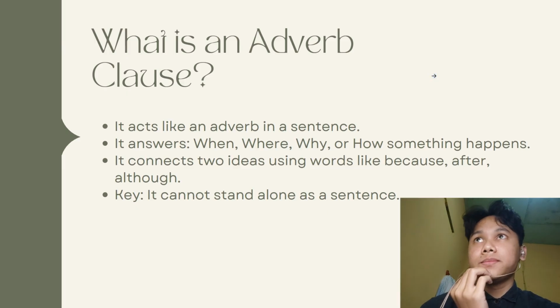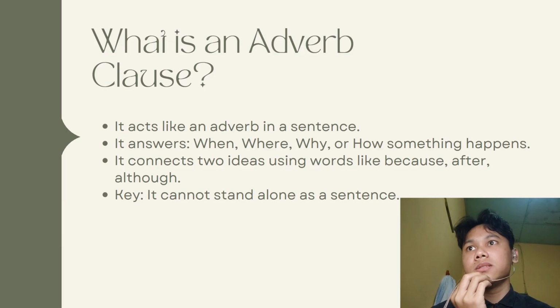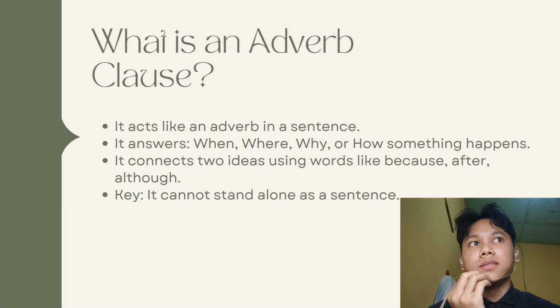In part A, what is an adverb clause? It acts like an adverb in a sentence. It answers when, where, why, or how something happens. It connects two ideas using words like because, after, although. Key: it cannot stand alone as a sentence.